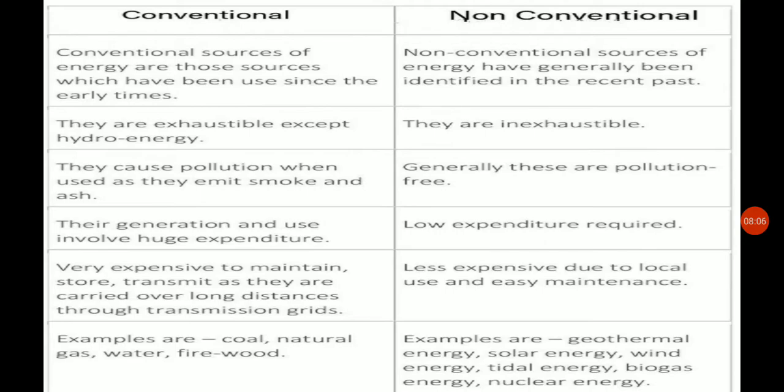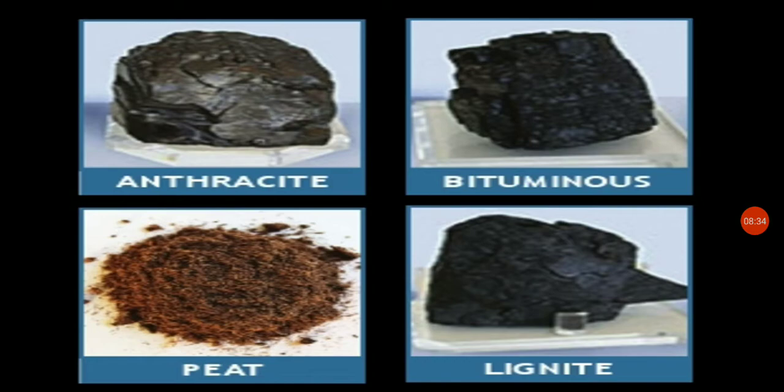So what are the examples of conventional sources? We have just dealt with them now: coal, natural gas, firewood, water. And among the non-conventional sources, which are recently developed, we have geothermal energy, solar energy, wind energy, tidal energy, biogas, nuclear energy. These are the non-conventional sources which are found. So we will move on.